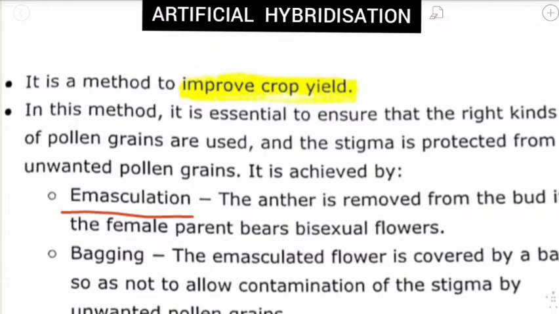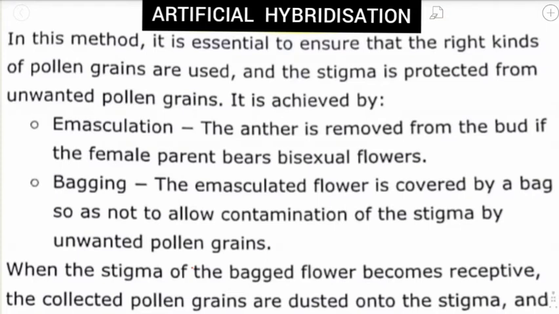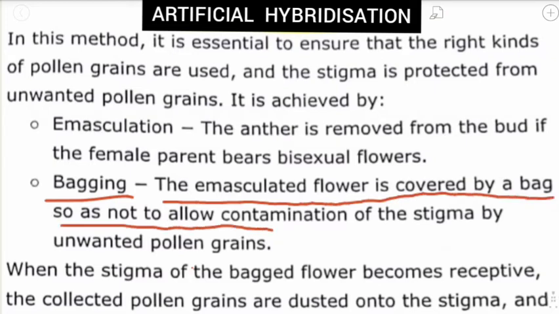Okay. The second important technique is bagging. In bagging, the emasculated flower is covered by a bag so as not to allow the contamination of the stigma by unwanted pollen grains. As we all know, the stigma must be protected from unwanted pollen grains. So we cover the flower by a bag so that the stigma does not get harmed.